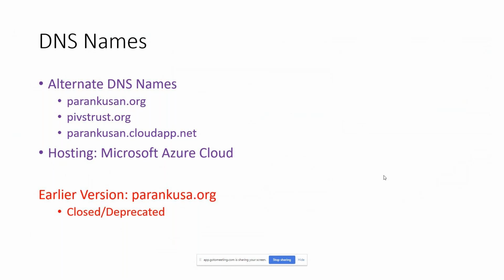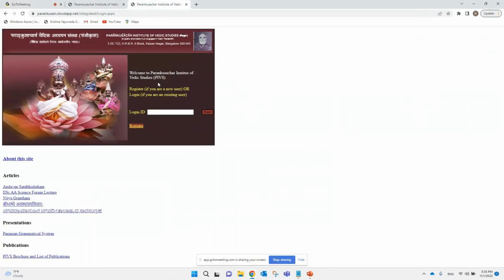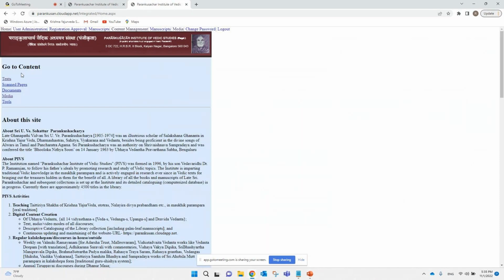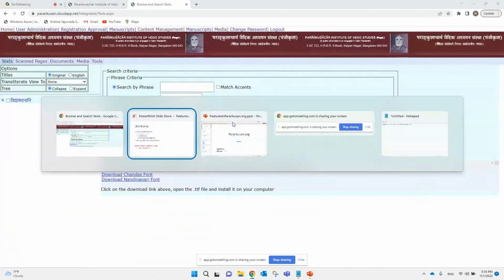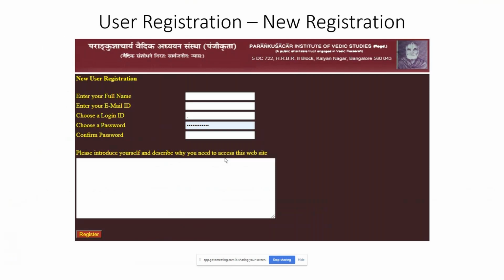Until the registration is approved, if we try to log in, you will get the message saying registration is awaiting approval. After that, the login will succeed. And for the first time, you have to enter the registration ID that has been provided to you by the administrator through email. After the first time, you will get a username and a login ID and password, which you use to log into the website. After you log into the website, it's good to change the password to some other password so that it is more secure.